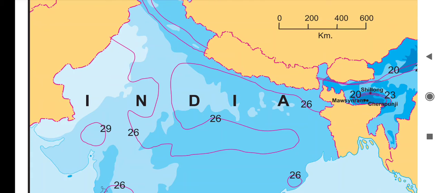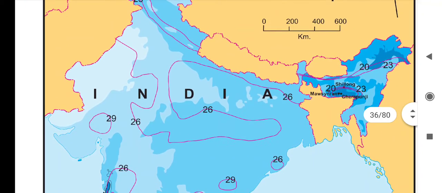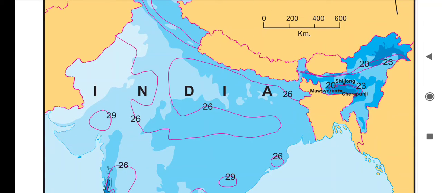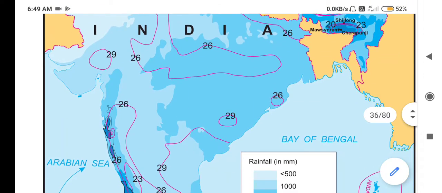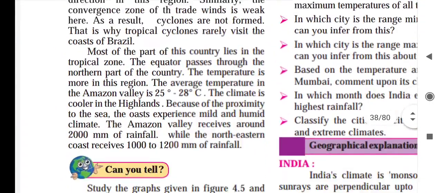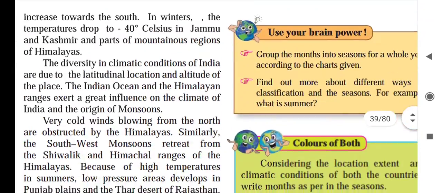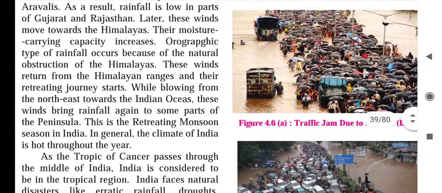There are four seasons as per the Indian Meteorological Department. The first season is the hot weather season, meaning summer. Next is the season of rainfall, meaning monsoon. Then the season of retreating monsoon, and last is the winter season, the cold weather season. So those are the four seasons in our India. So children, here we have studied the climatic conditions of India. Hope you understood this also.